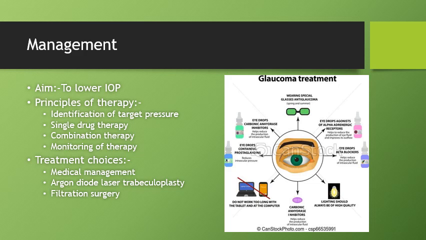Surgical therapy is indicated in uncontrolled glaucoma patients despite maximal medical therapy, or if there is any non-compliance or failure of the medical therapy, and in eyes with advanced disease. The types of surgeries include trabeculectomy, which is the most frequently performed filtration surgery nowadays.